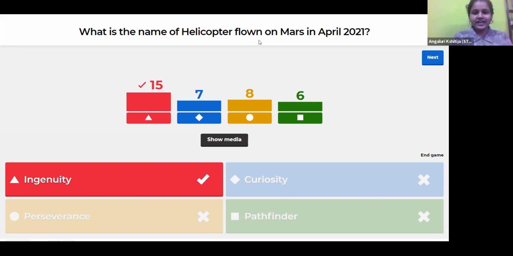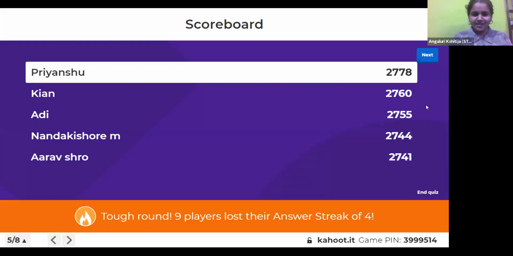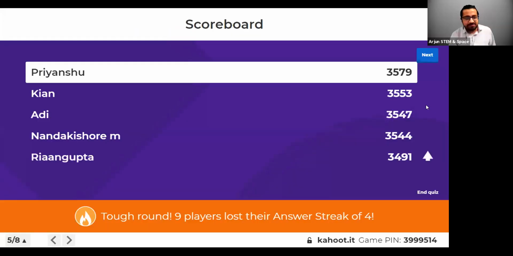Okay, let's see what the scoreboard is looking like. Let's see who has now climbed onto the top ladder. So Priyanshu, you are still at the top. Very well done. Kian, Adi, Nandkishore, and Riyan Gupta are following the lead. Now, there are 9 people who have continuously answered 4 questions correctly. So very well done. Please go on. Okay, so let's move on to the next question now.